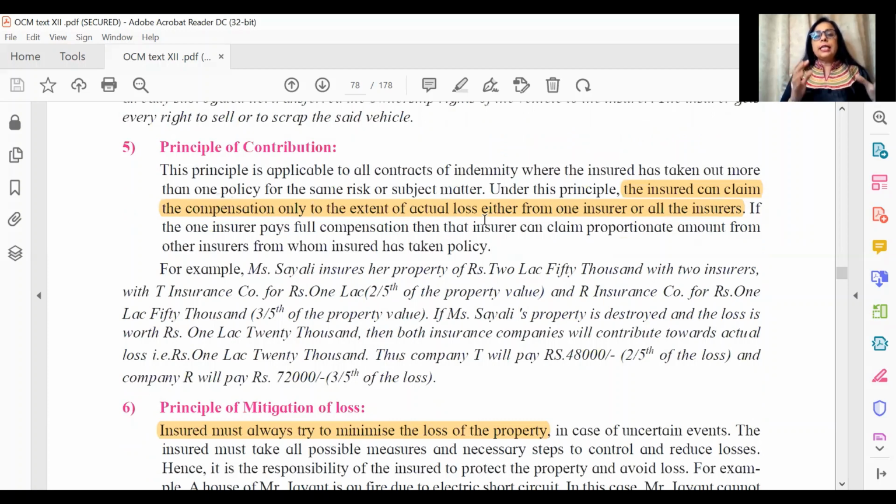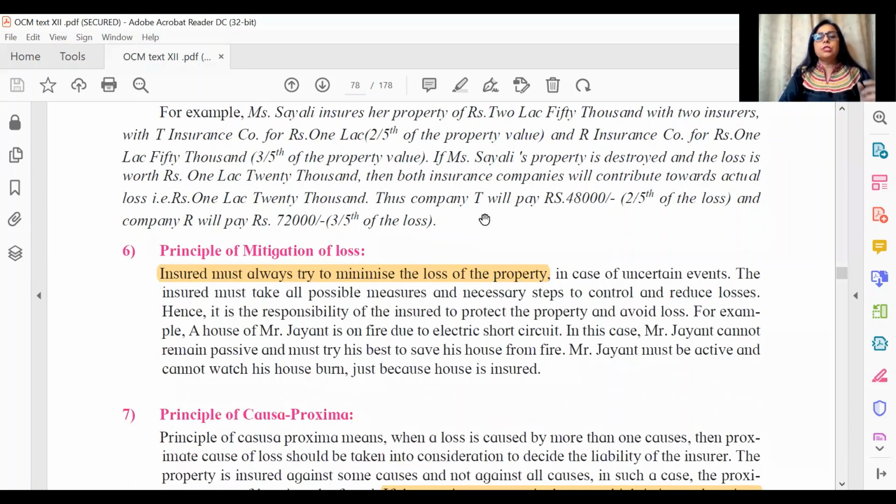Contribution says that in case you have taken insurance, maybe with 2 insurers, or you have only insured half your goods, you will get only that proportionate loss, only to that extent. And that's what is contribution. Mitigation is minimized. Okay, please mark these.